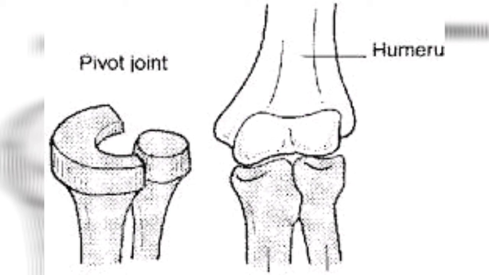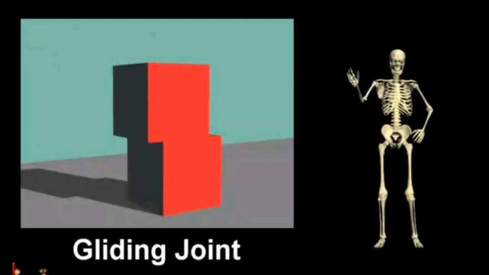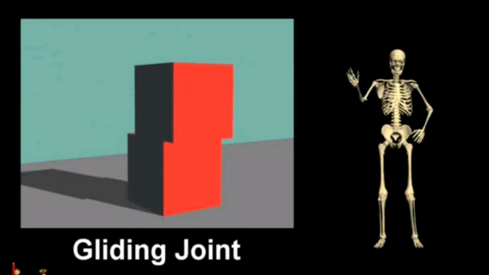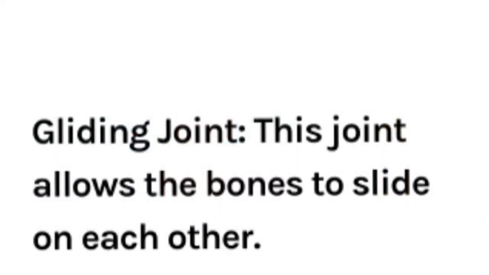Next is your gliding joint. In this joint, the bones which are close to one another can slide over each other and allow a limited movement. It allows our back to bend, twist and turn.